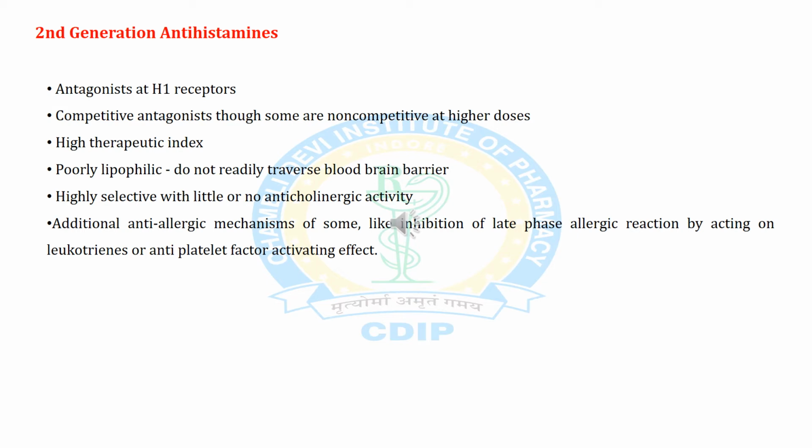Second generation antihistamines also antagonize the H1 receptor. Competitive antagonists, though some are non-competitive at higher doses, with high therapeutic index, poorly lipophilic, and do not readily traverse the blood-brain barrier. Highly selective with little or no anticholinergic activity, with additional anti-allergic mechanisms in some, like inhibition of late phase allergic reaction by acting on leukotrienes or anti-platelet activating factor effect.